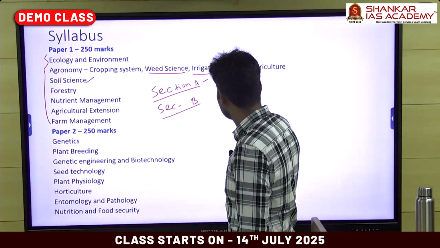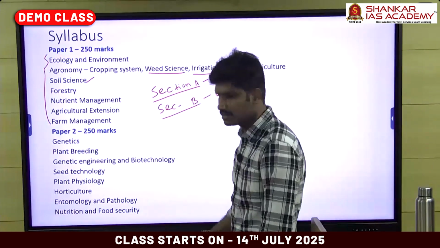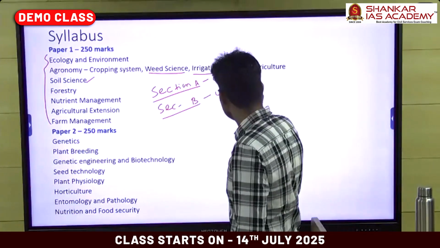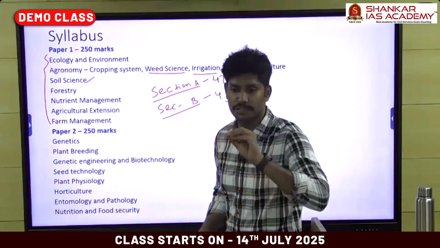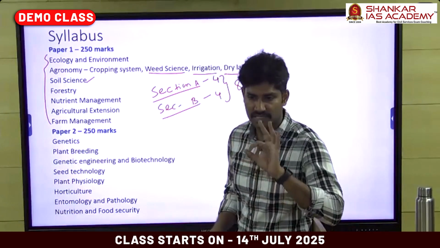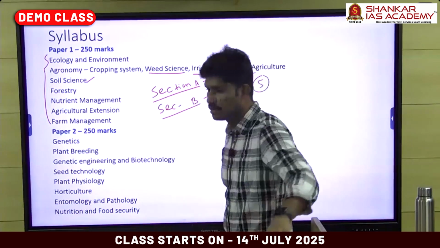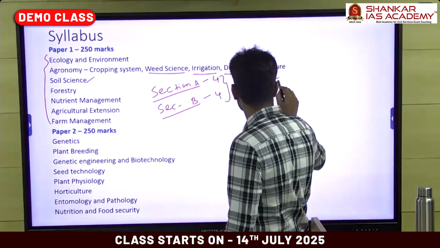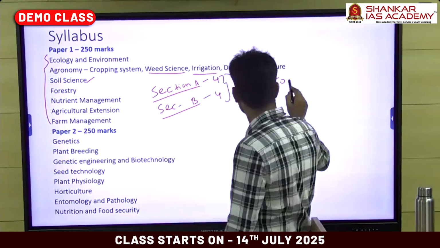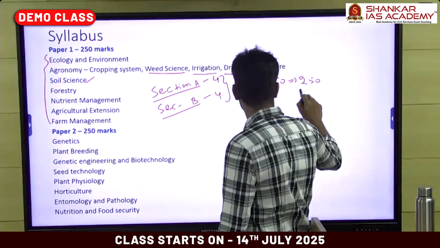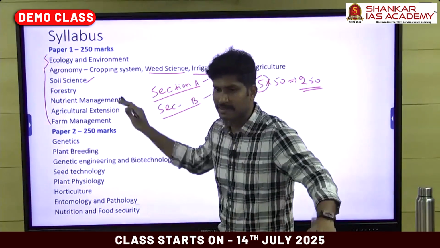Section A consists of 4 questions, Section B consists of 4 questions. Out of 8 questions, you have to choose 5, so we have a choice of 3 questions. Each question carries 50 marks, so 5 into 50, 250 marks. This is the exam pattern.